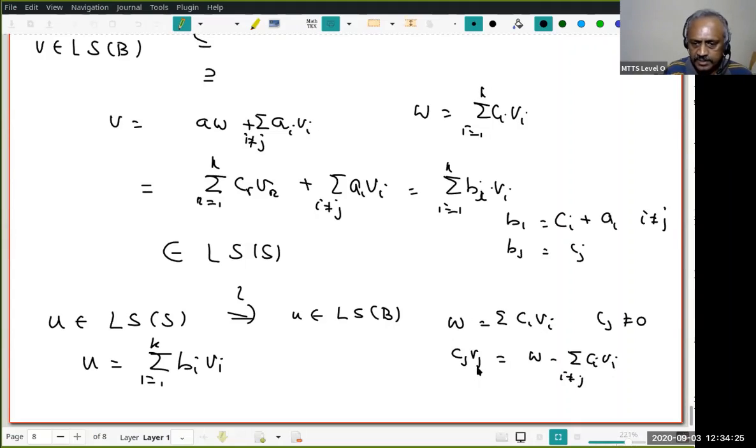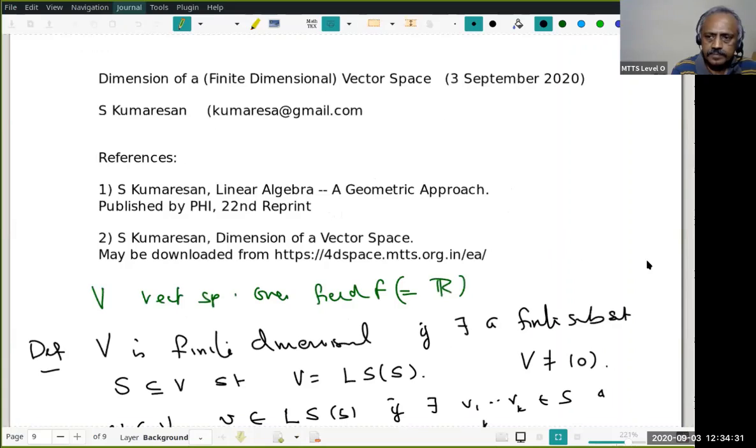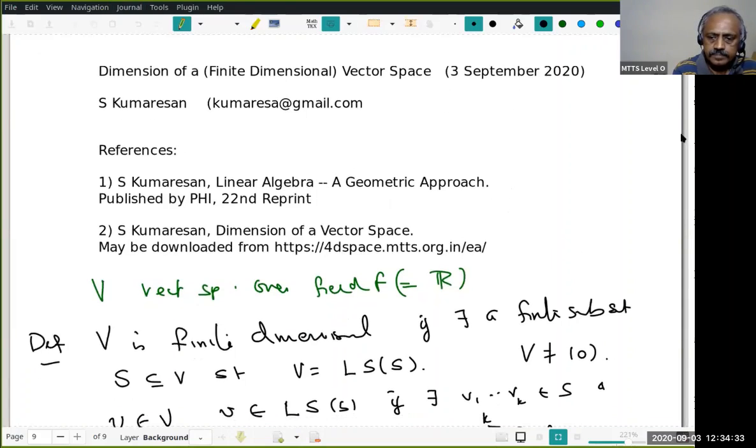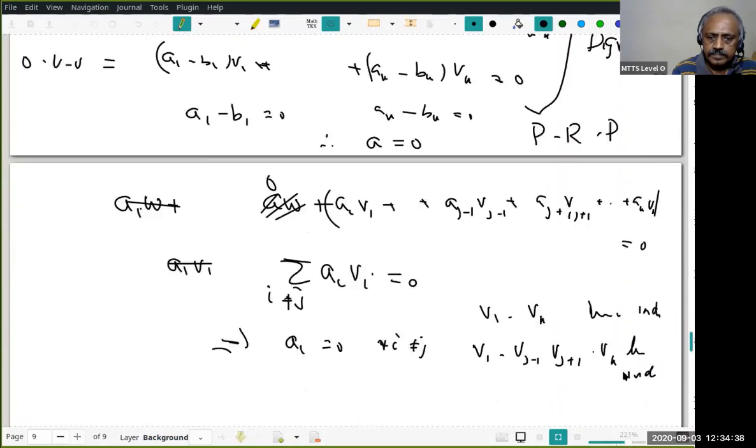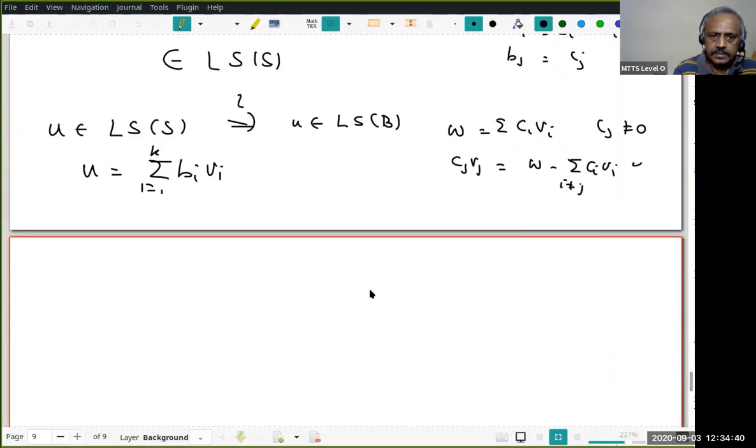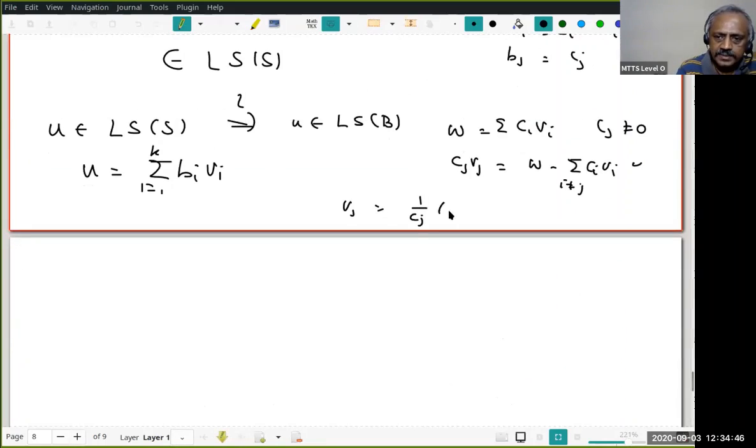I am taking the cj vj to that side. Are you sure about this? That means vj is actually 1 by cj into w minus summation ci vi, i not equal to j.